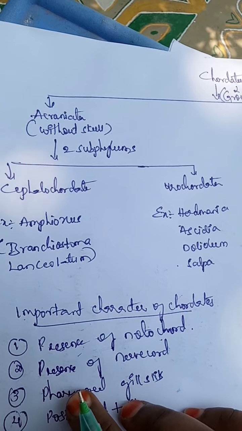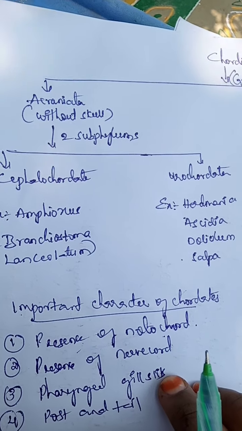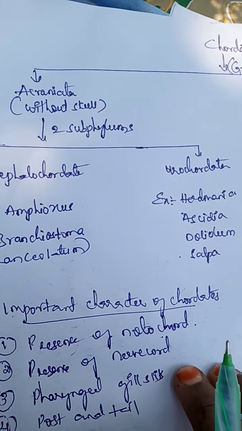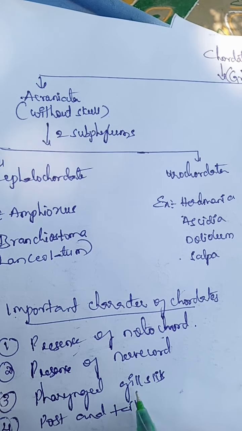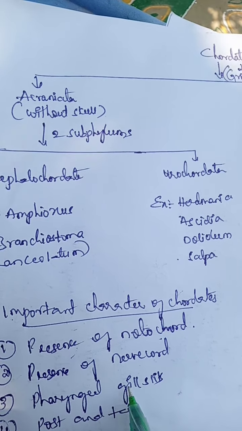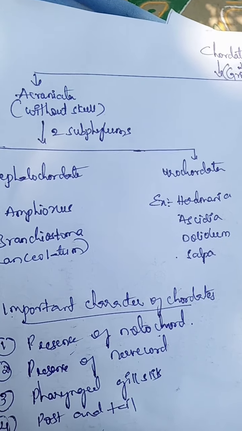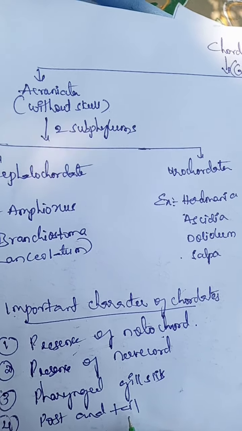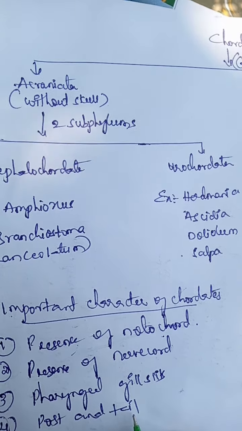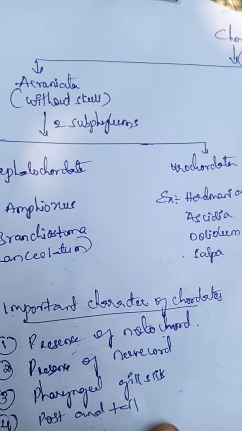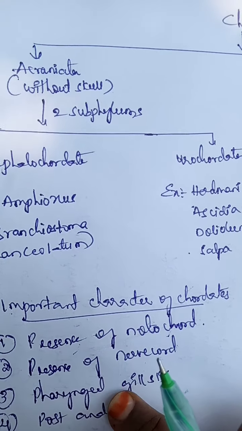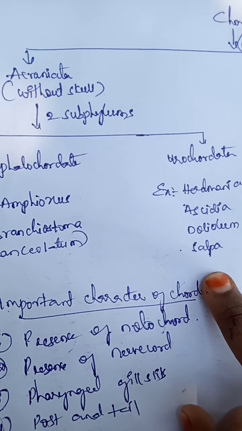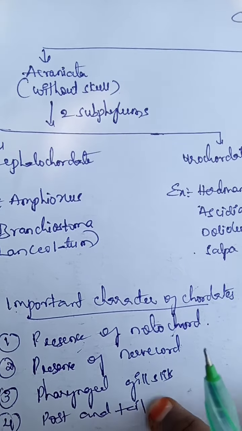The next important character is pharyngeal gill slits. The first formed chordates will have pharyngeal gill slits, that means their respiratory organs, gill slits, which are present on either side of the pharynx. The last character is the post-anal tail, which will be reduced or absent in adult chordates. These are the important characters of the chordates. You have to remember these characters every time.